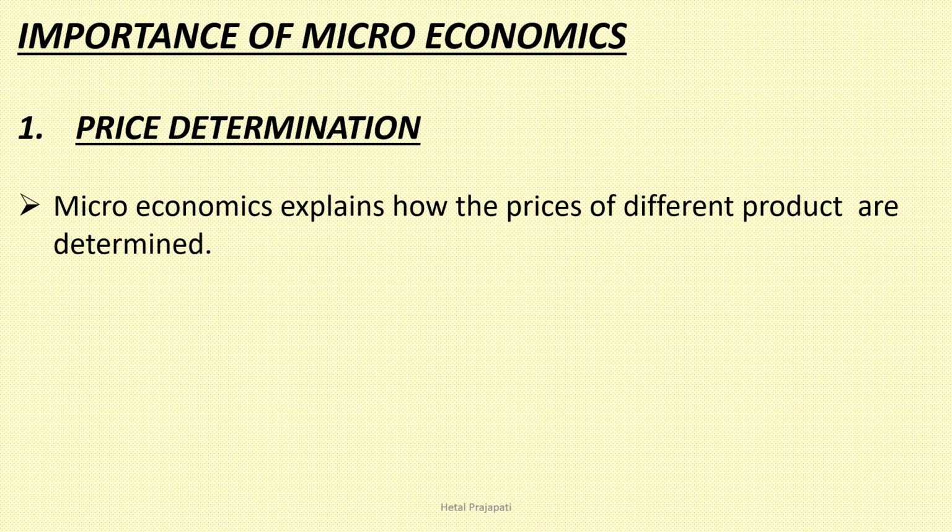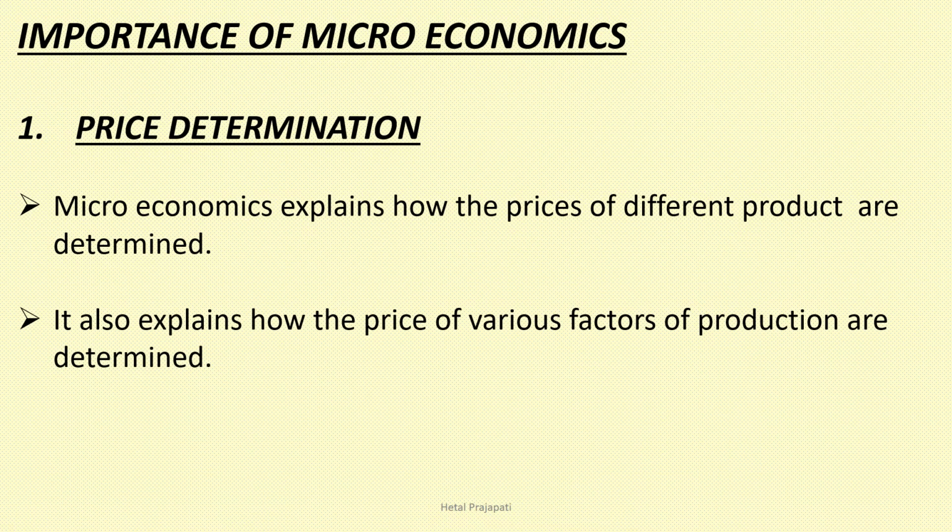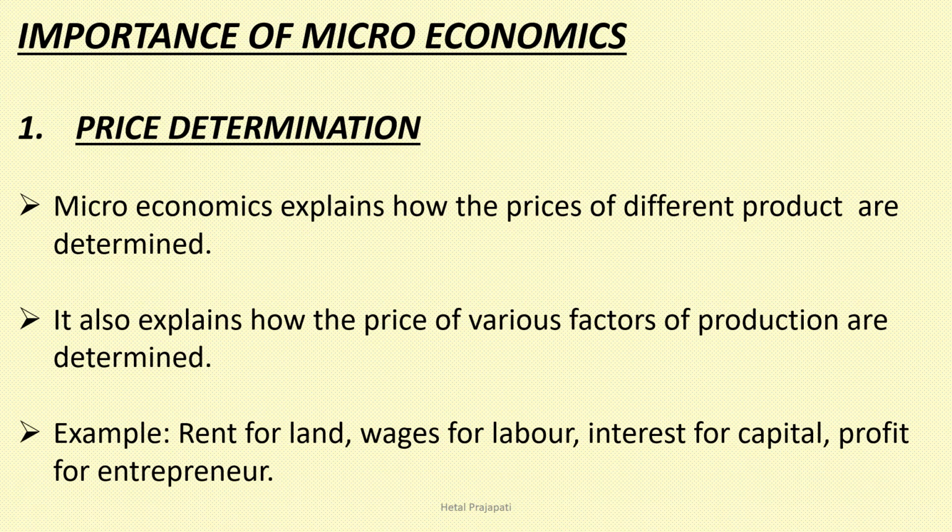Microeconomics explains how the prices of different products are determined, or you can say it helps in explaining how the prices of different commodities are determined. It also explains how the prices of various factors of production are determined. For example, rent for land, wages for labor, interest for capital, profit for entrepreneur. So these all are determined in the commodity as well as in the factor market.